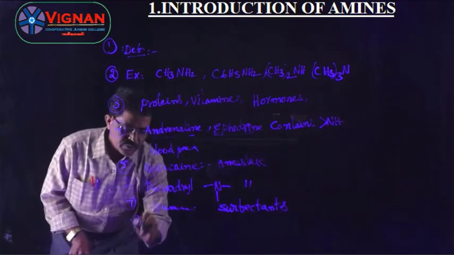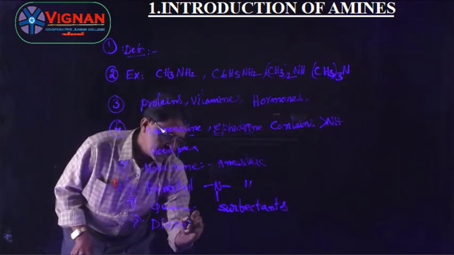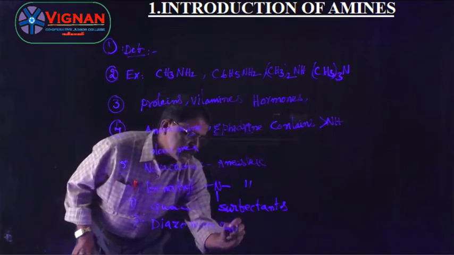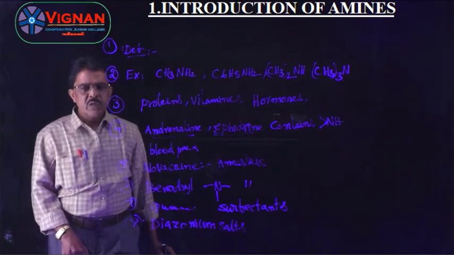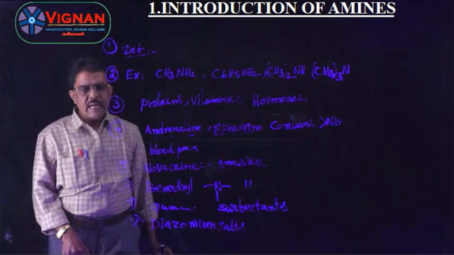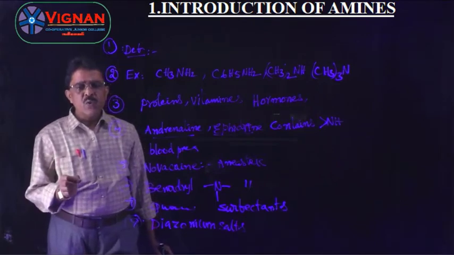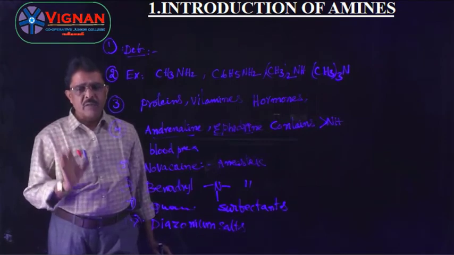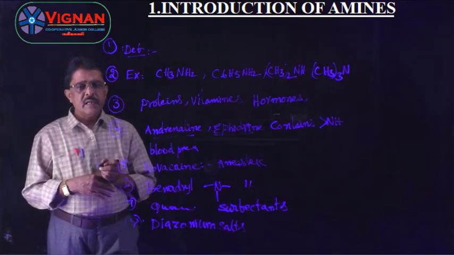And last and final one is diazonium salts. Diazonium salts are the organic compounds containing nitrogen atoms, and these diazonium salts are useful in preparation of many aromatic compounds. So this is the introduction about the amines.